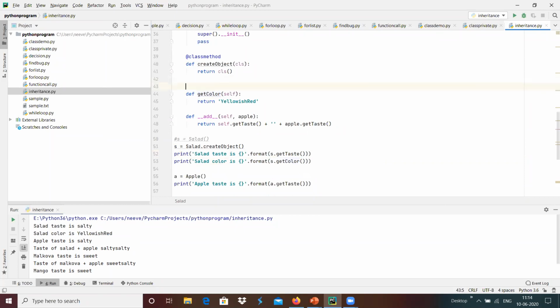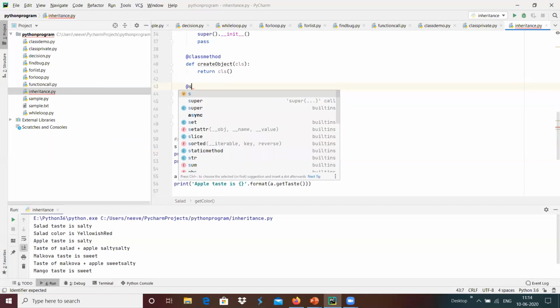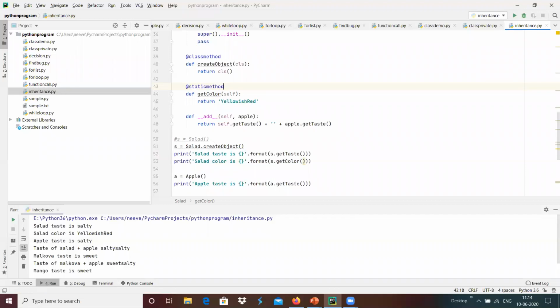We can define this particular method as a static method so that the static method can be accessed without that object. For example, we can call this function directly by salad dot get color. We have not created any instance of objects over here.